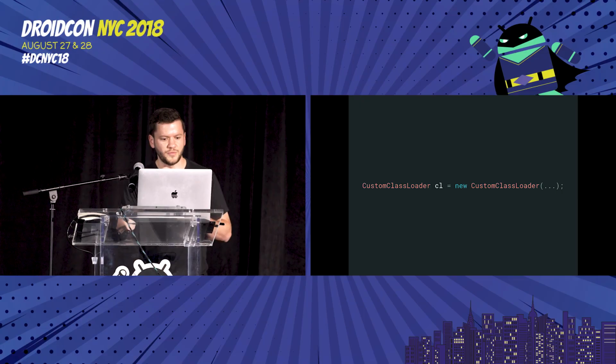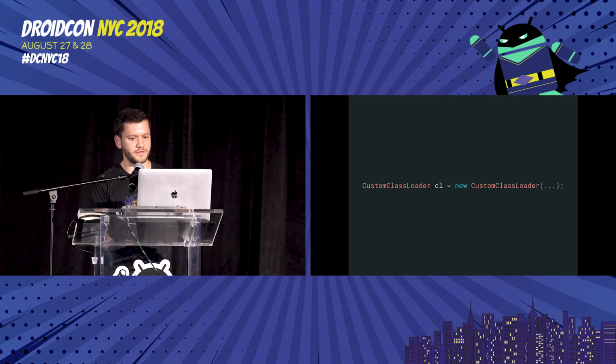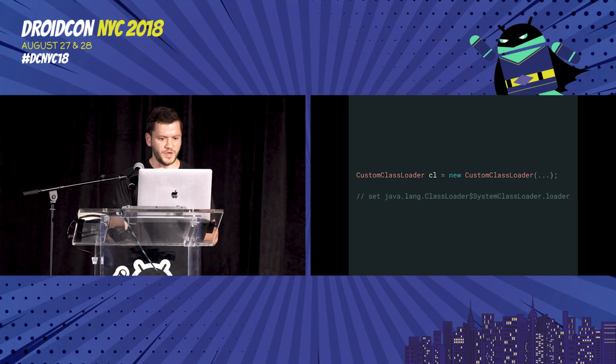The first one that we tried was the system's class loader field, which basically in that top level class loader class, there's another class loader inner class of that with a loader field. This was just eyeballing AOSP. That didn't change anything, and also on Android P, this just totally stops working, and we're not sure why.